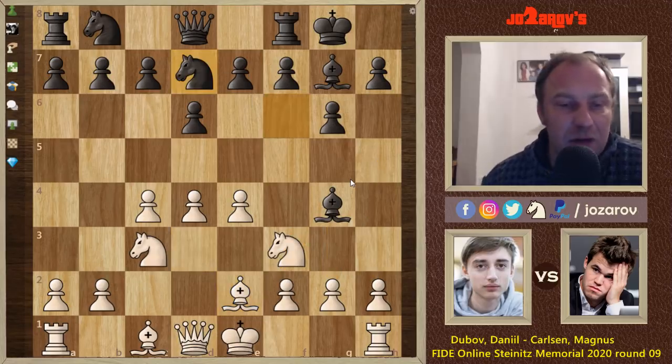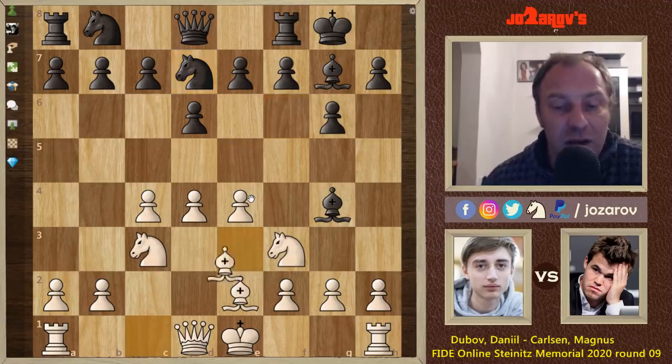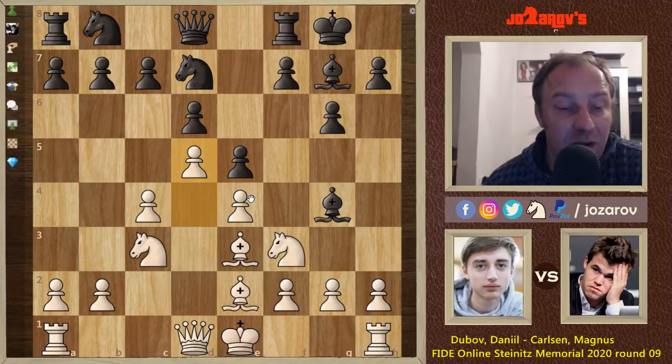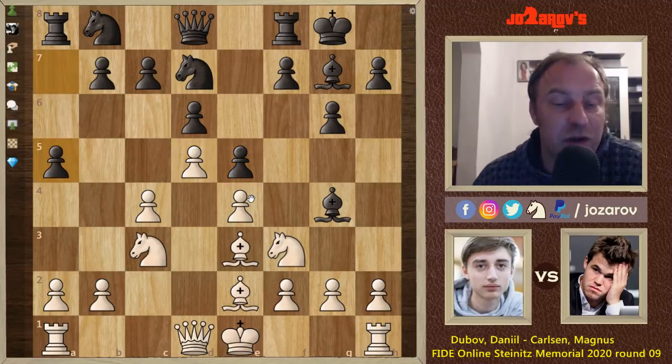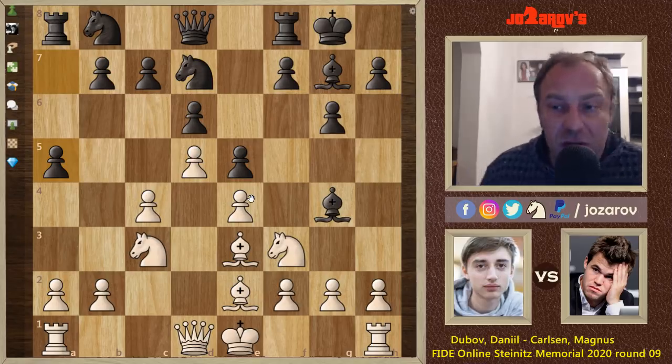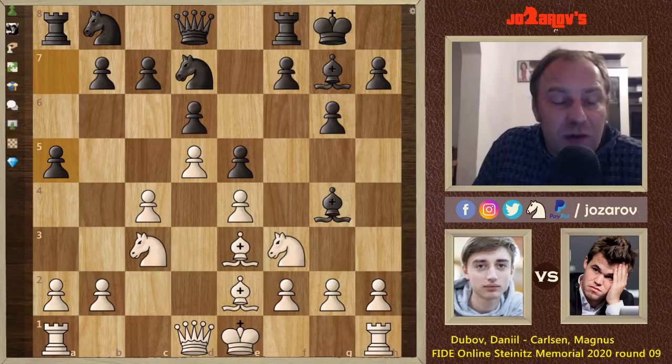So in the game, Magnus tried knight to d7, so again with the idea to cement our position with the move e5, and here we have bishop to e3, e5, d5 played by Danil Dubov, and now a5, which is also a common idea from black's perspective. It's similar now to the Petrosian variation, in which basically after the move a5, black is trying to keep the position on the queen side closed.